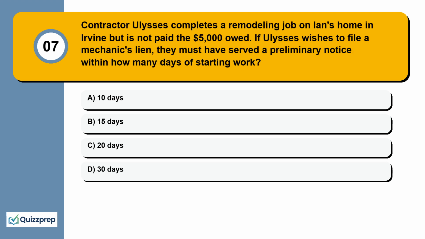Question 7. Contractor Ulysses completes a remodeling job on Ian's home in Irvine but is not paid the $5,000 owed. If Ulysses wishes to file a mechanic's lien, they must have served a preliminary notice within how many days of starting work? 10 days, 15 days, 20 days, 30 days.